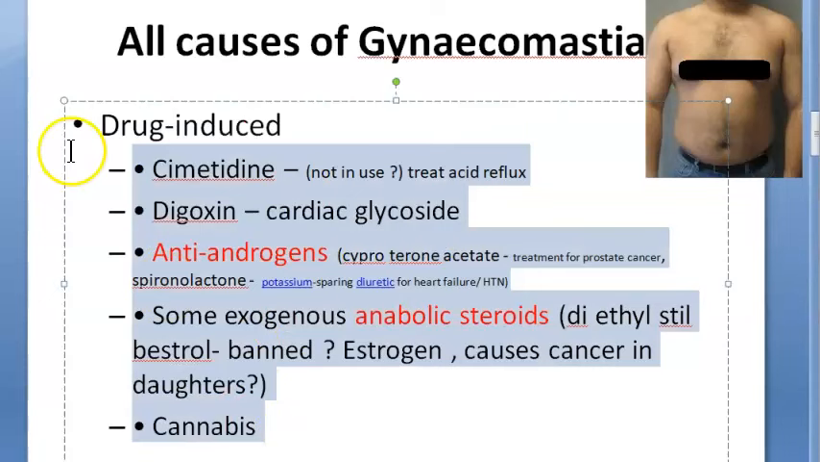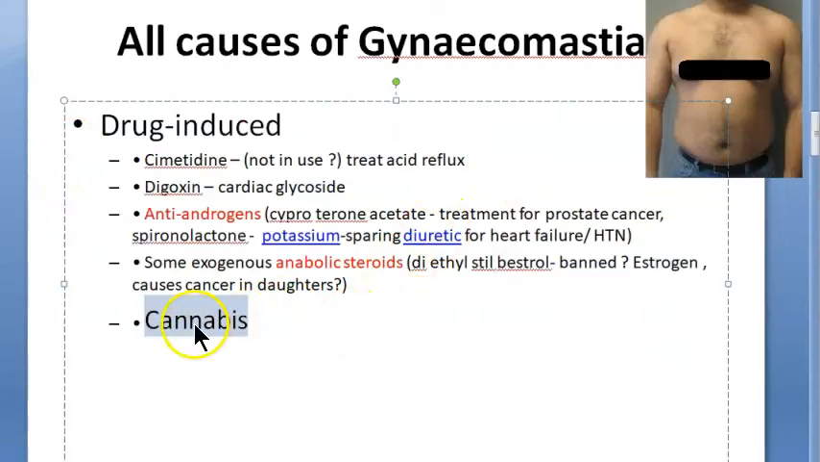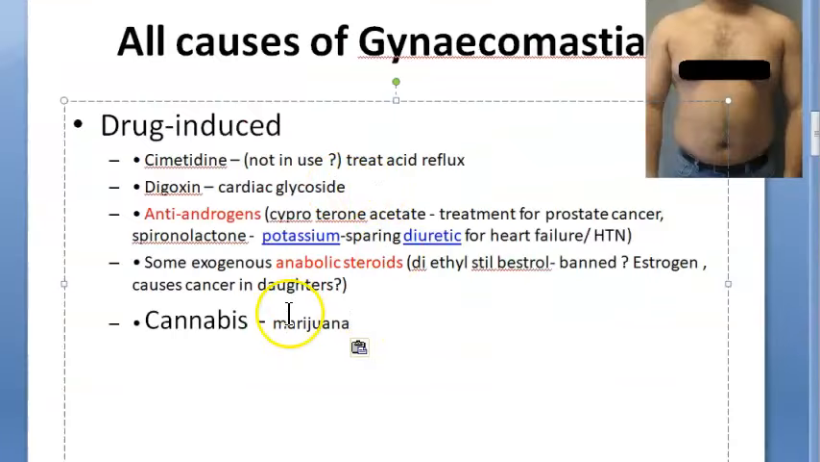Then cannabis, if they are taking it, what does cannabis do? What is cannabis? They're calling it marijuana. But what exactly does it do? It looks like if adolescent boys are having gynecomastia, they are keeping this in mind, asking whether they take this type of drugs.